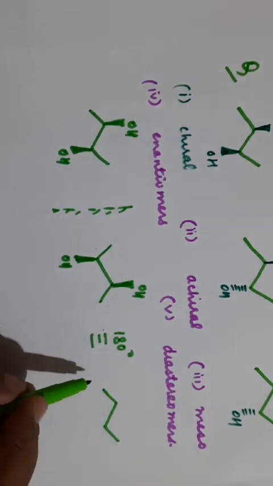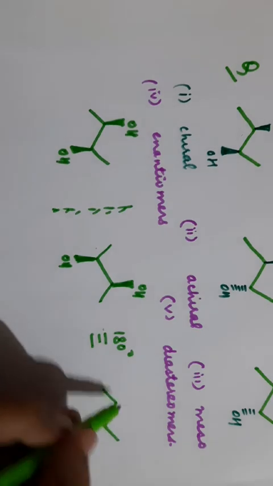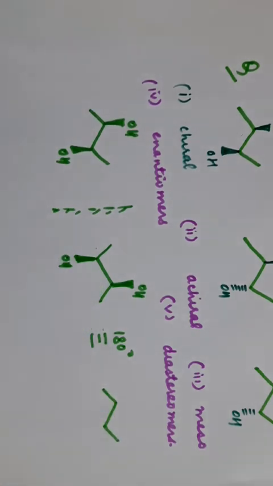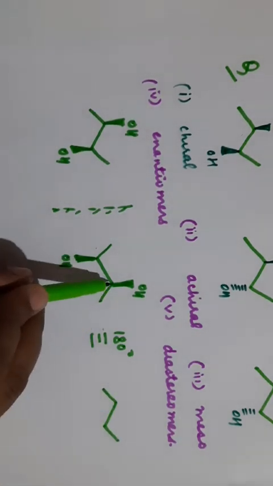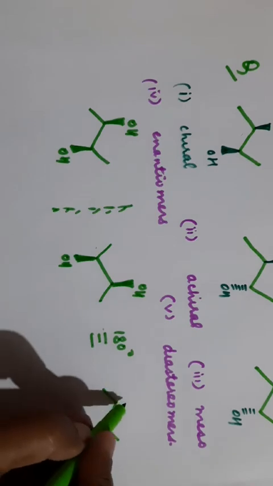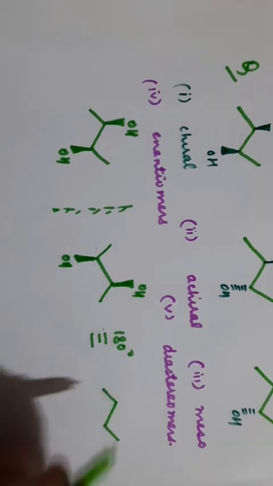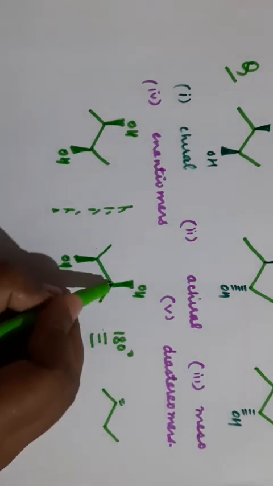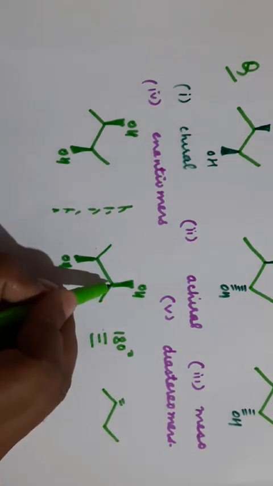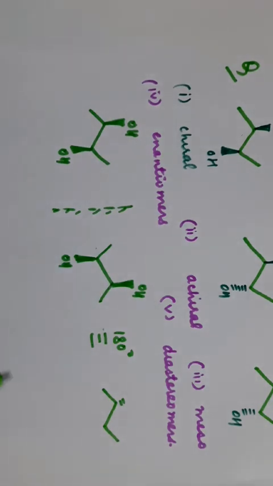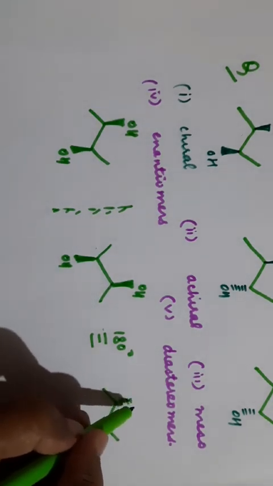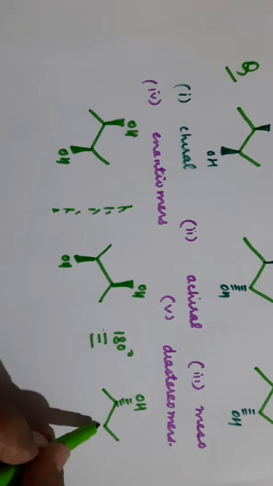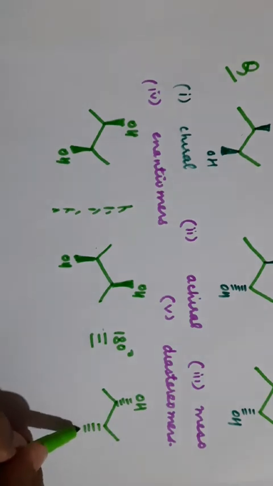So this OH, if you rotate it by 180 degrees, will come at the back side. Clear? See, this is wedge. So when you are rotating by 180 degrees, wedge becomes dash, dash becomes wedge. So when you rotate it by 180 degrees, this will become dash and this one will also become dash.